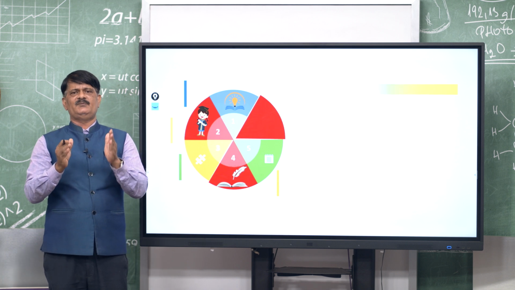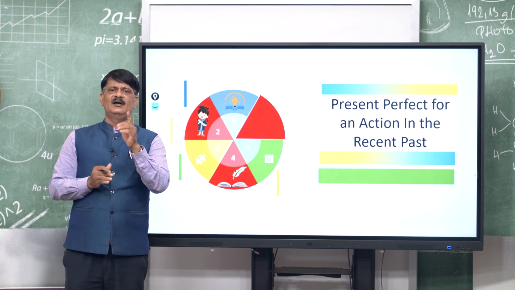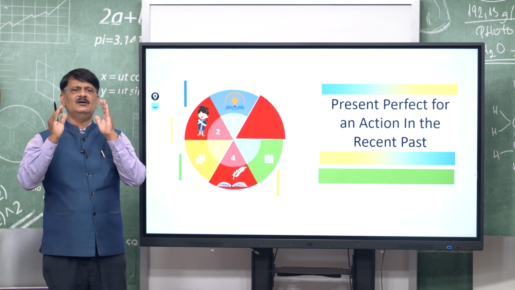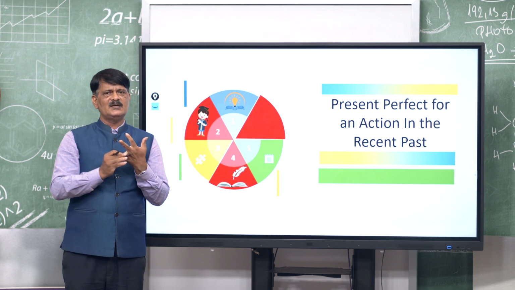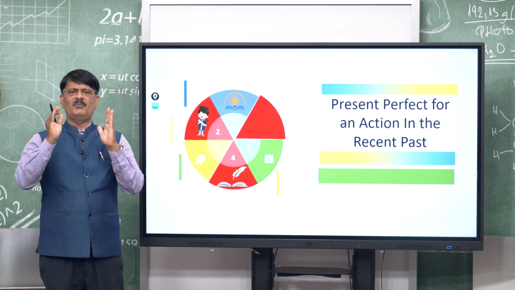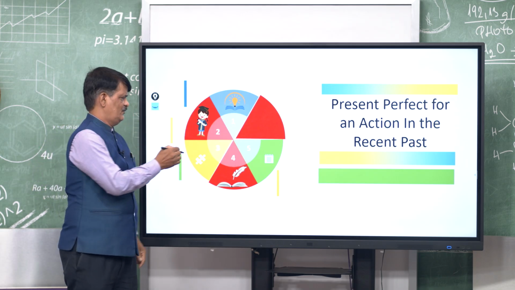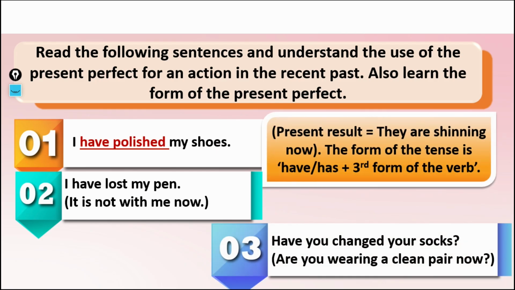That present progressive also has a different aspect. Here, the action is in the recent past. What is the present perfect for? An action in the recent past. We have discussed the present simple, then the present progressive, then we will come to the present perfect. Here we will discuss the recent past action. With an example we will know what the recent past action is.